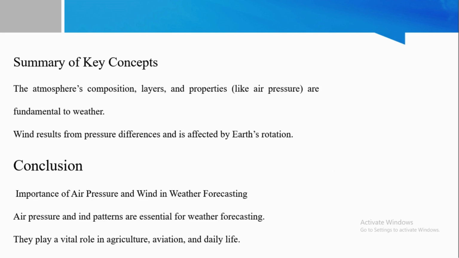As a summary of the key concepts, the atmosphere's composition, layers and properties like air pressure are fundamental to the weather. Winds result from pressure differences and are affected by the Earth's rotation. As concluding remarks, the importance of air pressure and wind in weather forecasting: air pressure and wind patterns are essential for weather forecasting. They also play a vital role in agriculture, aviation and daily life.